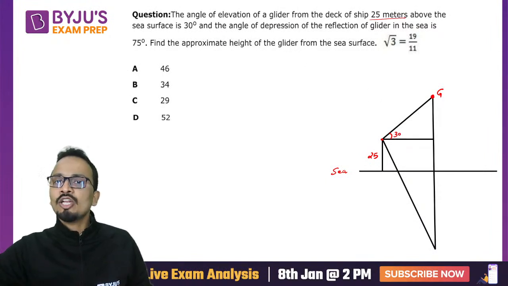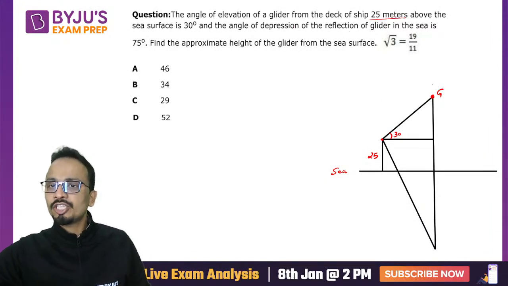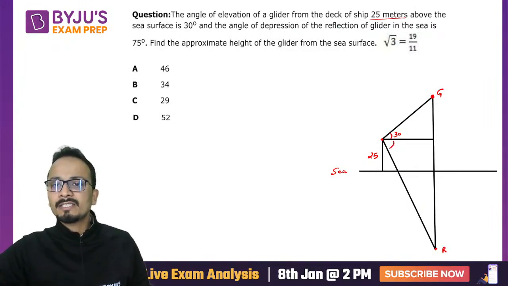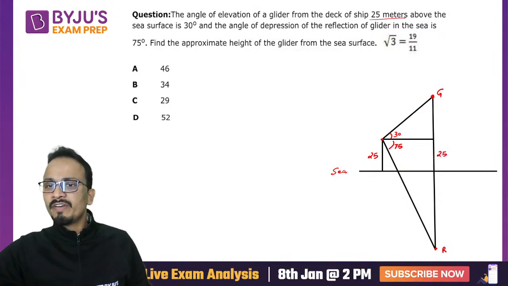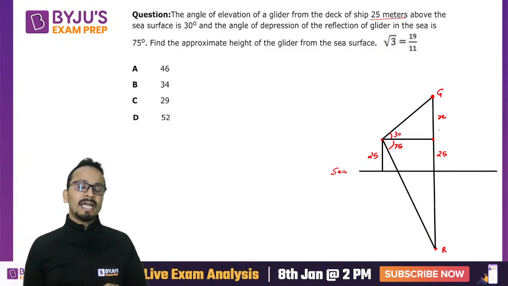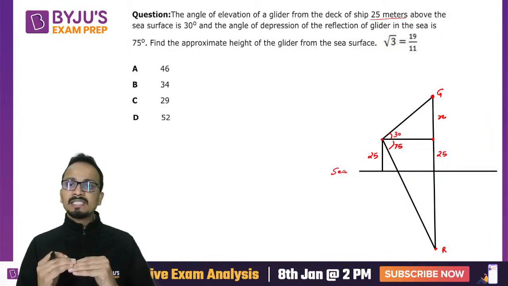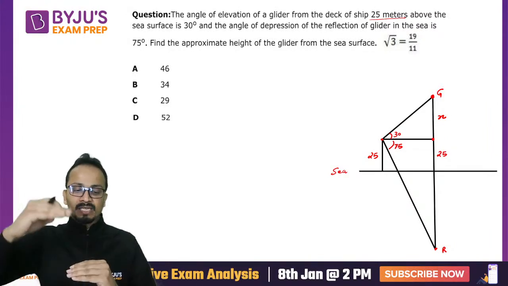The angle of depression of the reflection of the glider. Now the reflection is this point, so I'll call it R. Now this angle is 75. This is given as 25. Let's say that the height of the glider above the deck is X. So the total height of the glider above the sea surface is 25 plus X.